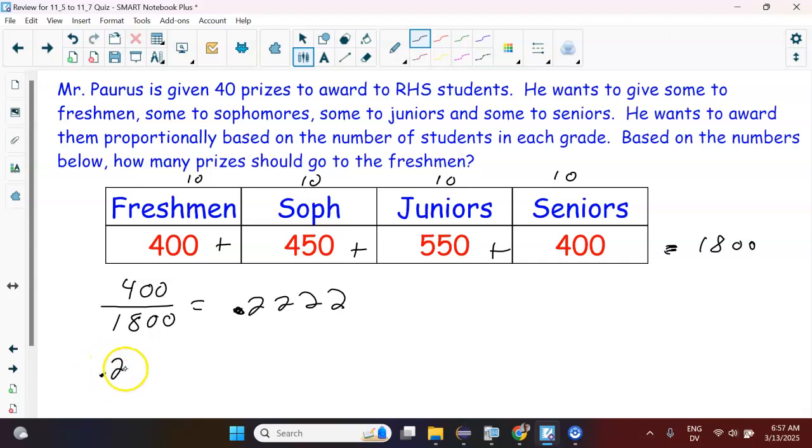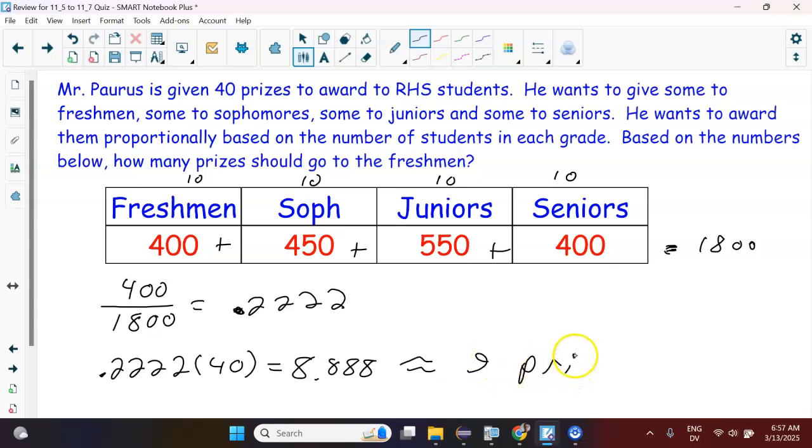So just take that 22% number times 40 prizes and then round it. So if we multiply by 40 here, we get, it's like 8.88888. So we'll just call it about 9 prizes. All right, so they're going to get slightly less because they have less people than certainly the juniors. But they're going to get a little bit less than 10 prizes. So they're going to get 9 prizes here.